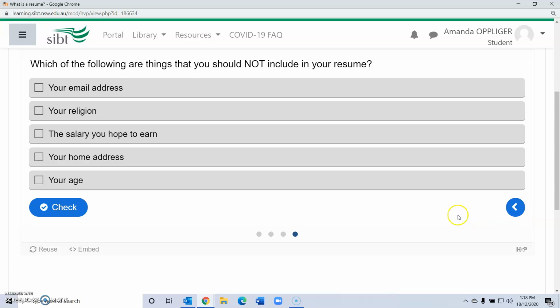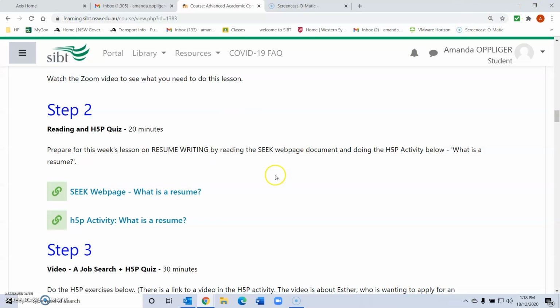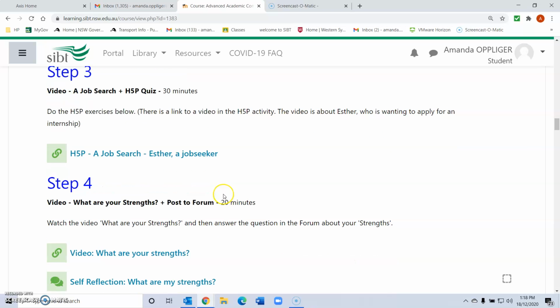Now at this point you can see that is the end. Because this is in a pop-up box, you can simply click the X and it will take you back to the Moodle page.